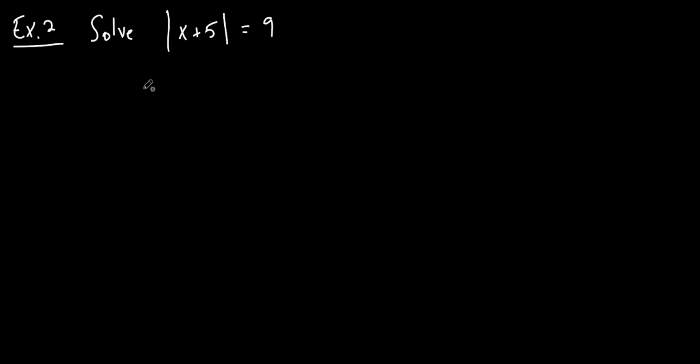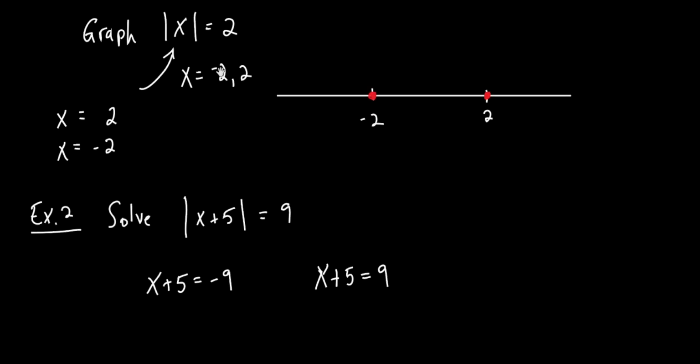So if this is absolute value, I'm going to write two things. I'm going to write x plus 5 is equal to, what are we going to put first? Negative 9. See what we did with that negative 2 before? We take what's in the absolute value, we set it to the negative version, and then we take the thing that's in the absolute value and set it equal to what? The positive version. Isn't that basically what we just did right here? I took what's inside the absolute value, I set it equal to the negative of that, then I took the x and set it equal to the positive of that. It's exactly what I did right here.